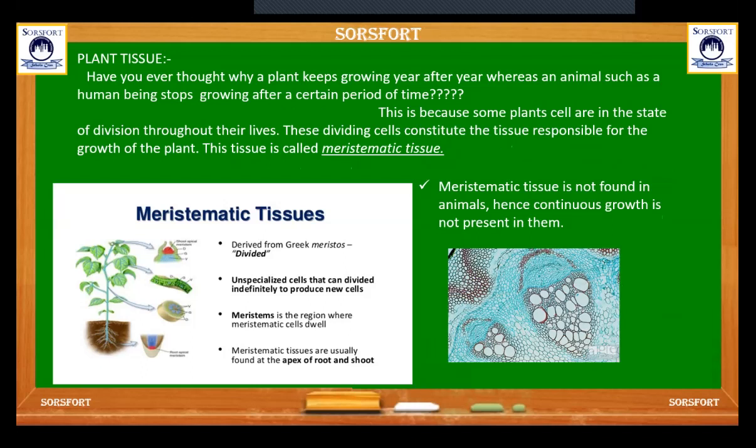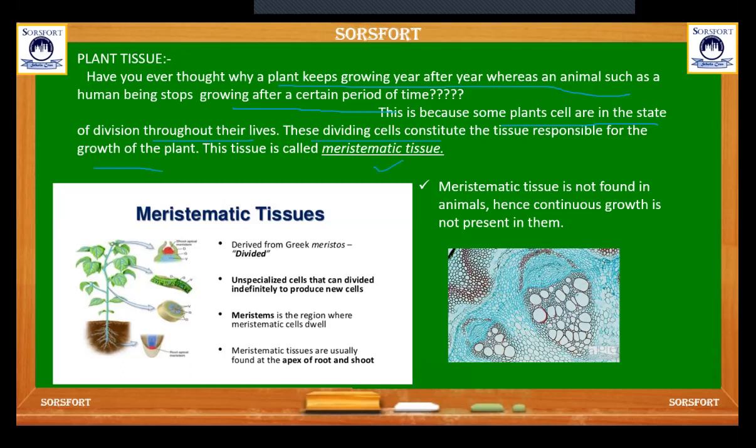Have you ever thought why plants keep growing year after year whereas animals such as human beings stop growing after a certain period? Because some plant cells are in the state of division throughout their lives. These dividing cells constitute tissue responsible for the growth of the plant. This kind of tissue is called meristematic tissue.